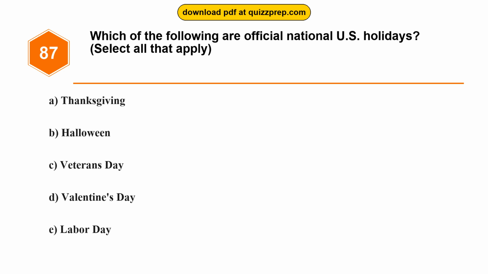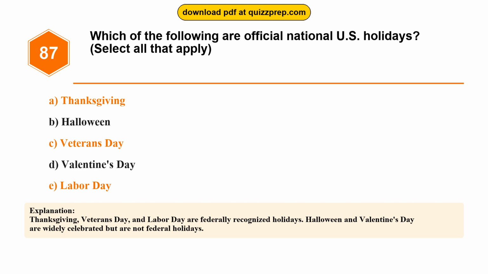Question 87. Which of the following are official national U.S. holidays? Option A. Thanksgiving. Option B. Halloween. Option C. Veterans Day. Option D. Valentine's Day. Option E. Labor Day. The correct answers are options A and C and E. Thanksgiving, Veterans Day, and Labor Day are federally recognized holidays. Halloween and Valentine's Day are widely celebrated but are not federal holidays.